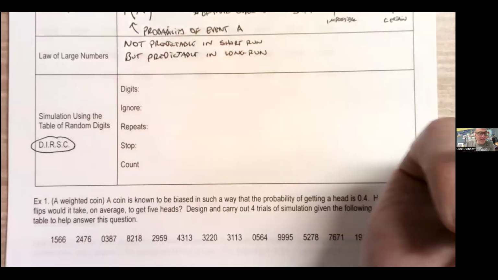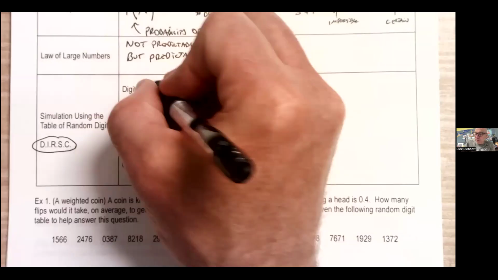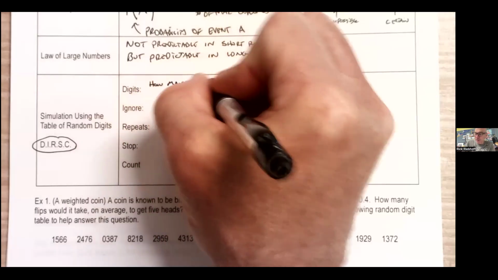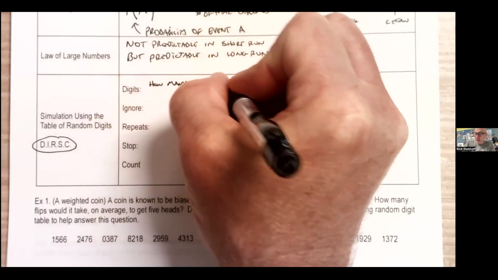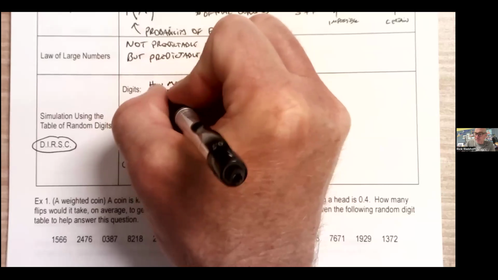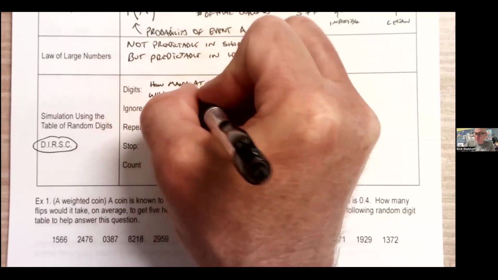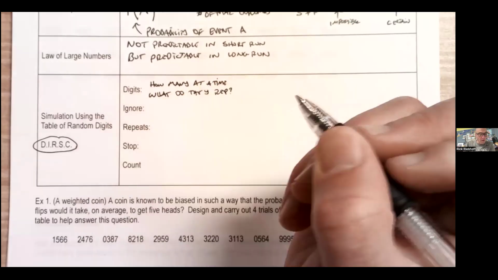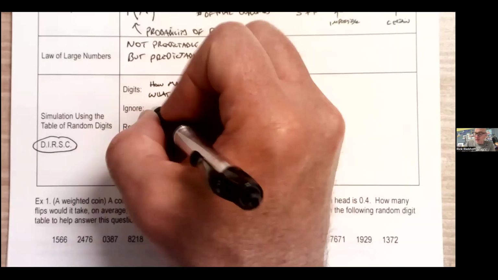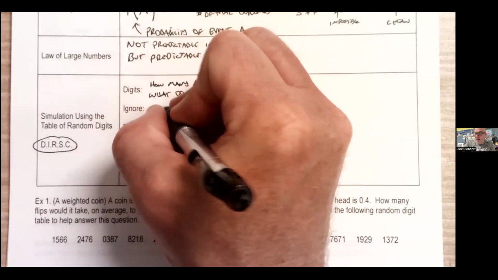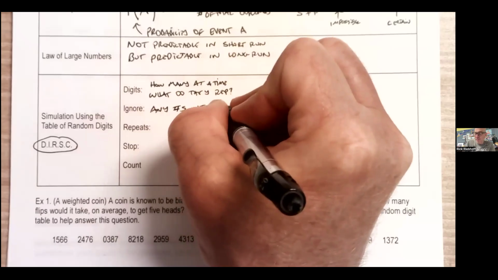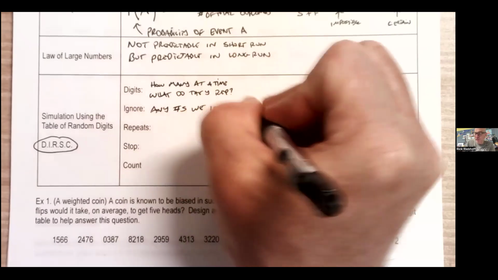So what are we doing with the digits? How many do we use at a time? And what do they represent? Are we ignoring any? Are there any numbers we ignore? Sometimes there are, sometimes there's not. We'll do an example of each.